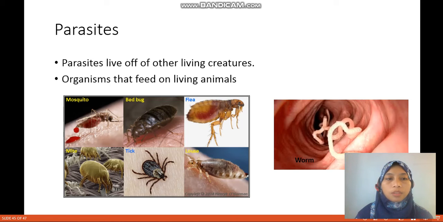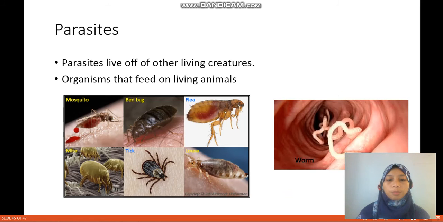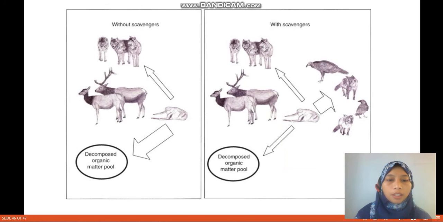So what is the relationship, or how will this affect the population of moose and wolf? Please write your answer in the assignment. This is just a diagram to show you: without scavengers, the carcass will just be decomposed by the fungi or the worms, and it is a lot easier to decompose if there are scavengers. They eat all the flesh and leave only the bones.